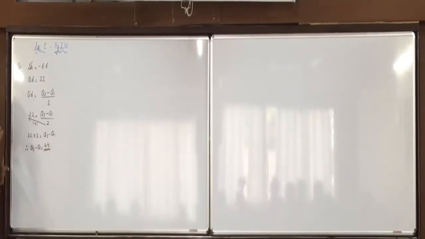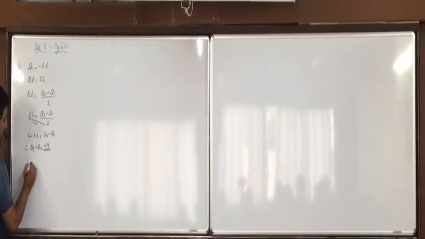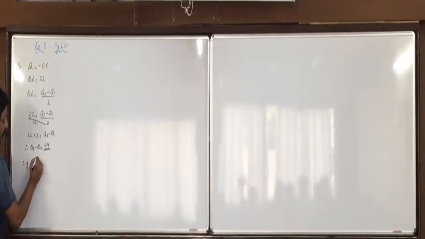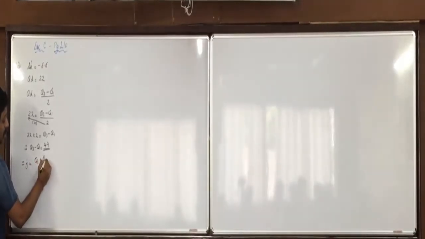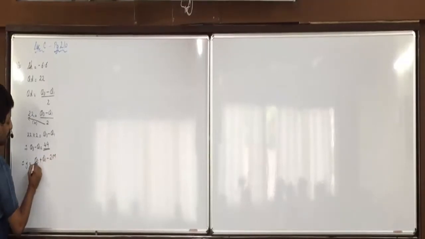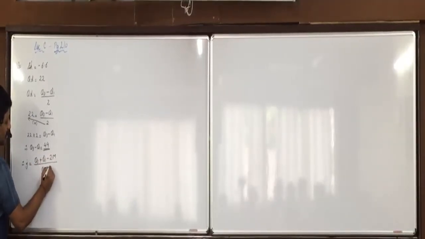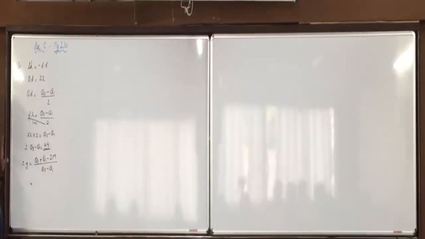Did everyone understand this? Now, what are we asked to find? Coefficient of skewness. J is equal to Q3 plus Q1 minus 2M upon Q3 minus Q1.